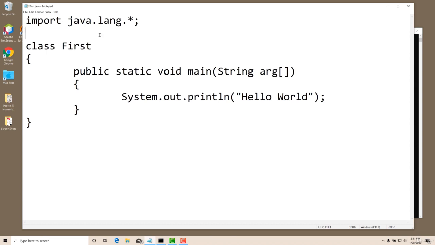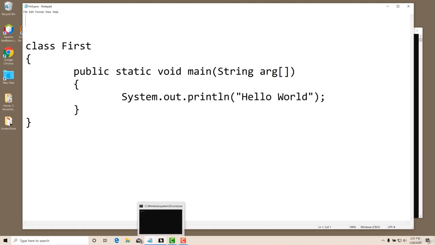Now the first thing we will check: is this package mandatory? Even if we don't import it, it will get imported, right? It will automatically get imported. So let us check it. I will save with the Control S command.